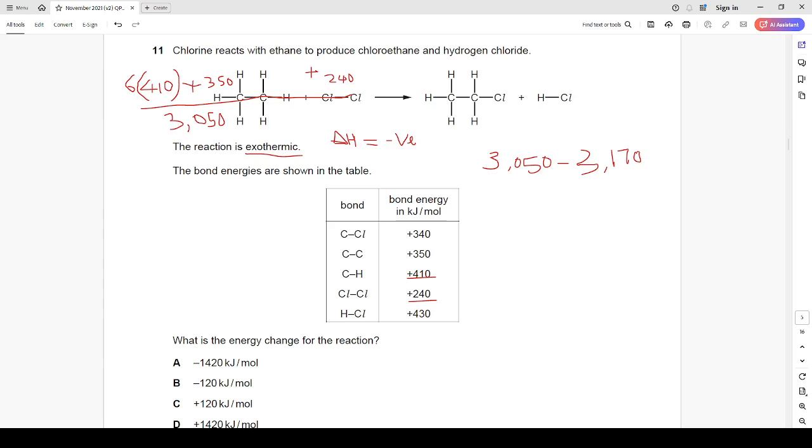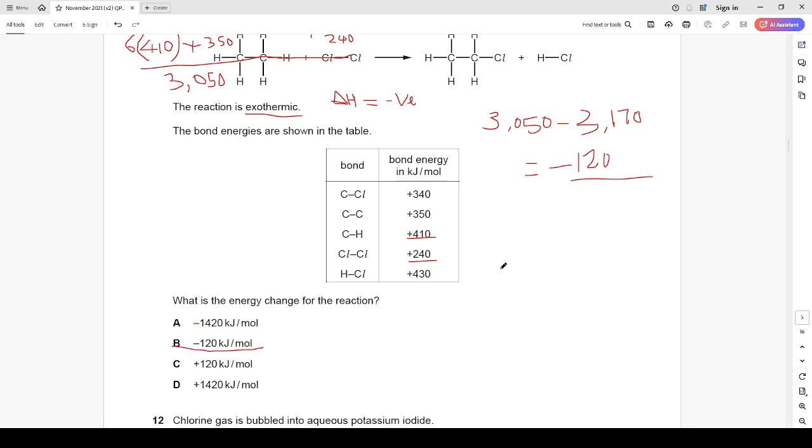Now when you take away the energy out from the energy in, you get a value which is negative, minus 120 kilojoule per mole, and that is the value we have here as our calculation depicting the exothermic reaction as said earlier in that equation.